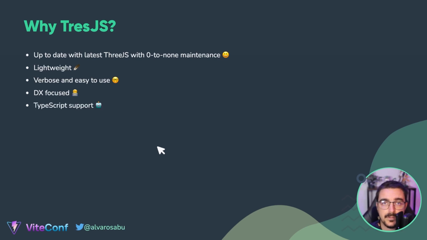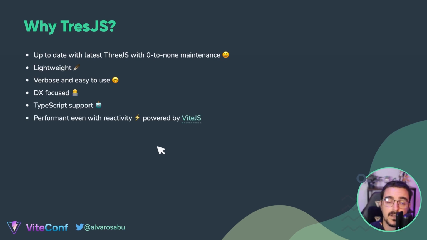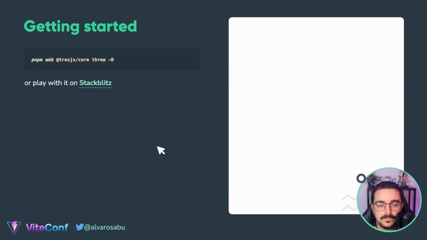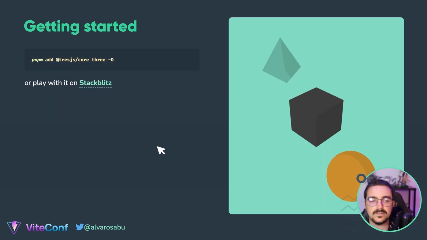Something that has TypeScript support, something that is performant even with the reactivity, and this is also possible because it's powered by Vite, so Vite gives a punch of speed, and also creates a 3D ecosystem for the Vue community.